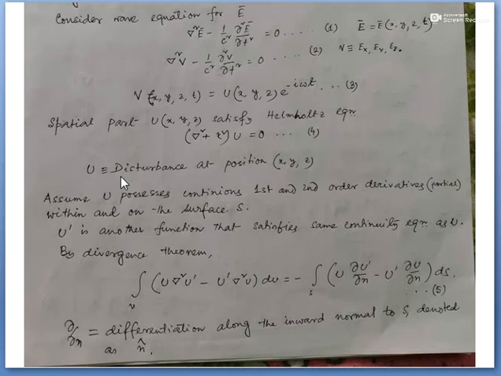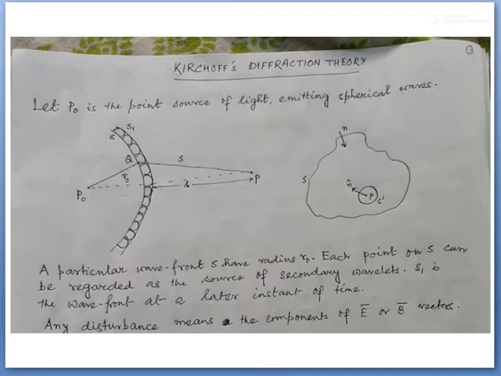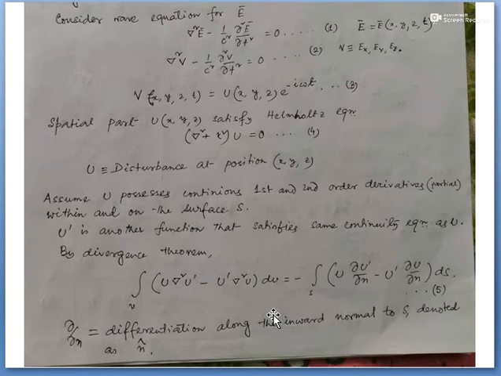If this is correct, then I can just apply the divergence theorem. What is the divergence theorem? Let us take that the spatial function of the disturbance u can have continuous first and second order partial derivatives, and if these derivatives exist within and on the surface, which I just took in the previous image, on this surface S, the continuous first and second order partial derivatives of u can obviously exist.